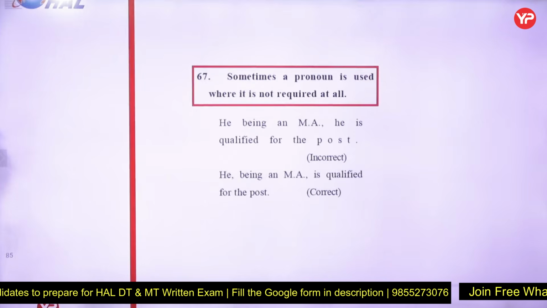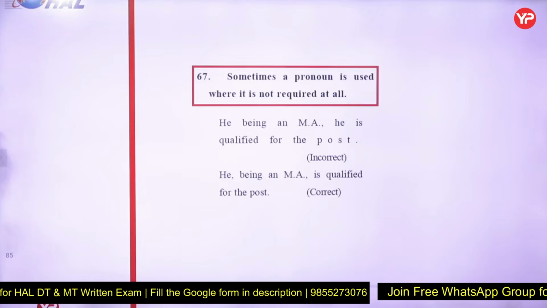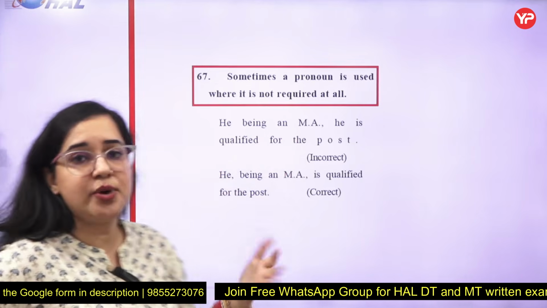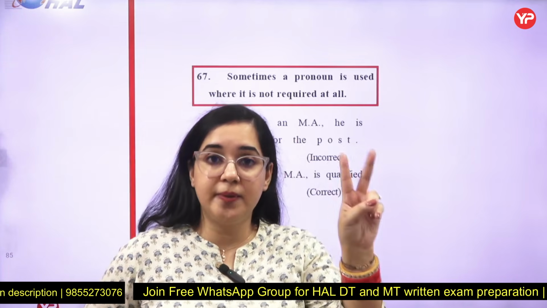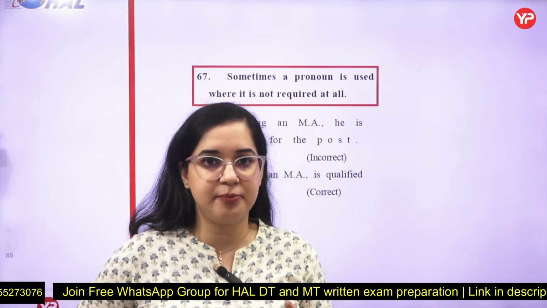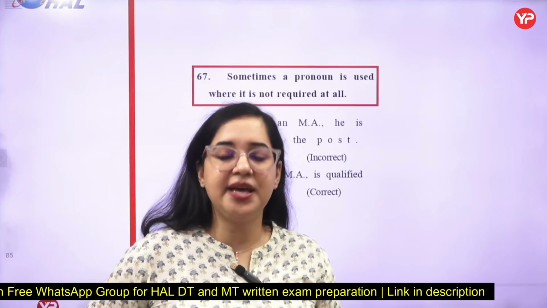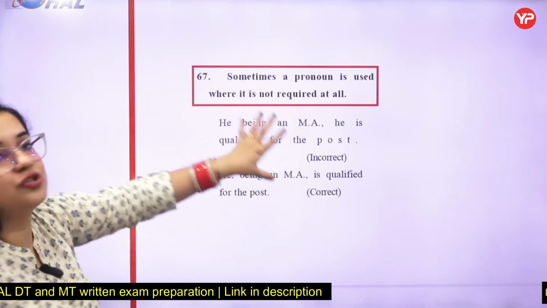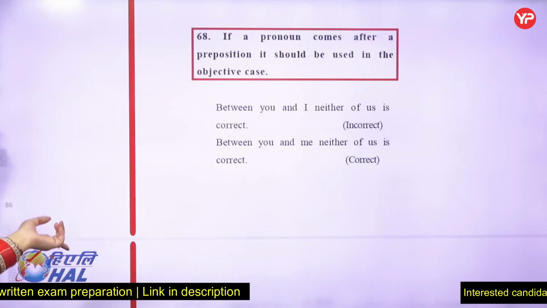67 states, sometimes a pronoun is used where it is not required at all. "It is he being an MA, he is qualified for the post." No, double pronouns should not be there, so no extra pronouns are required. "He being an MA is qualified for this post," right? So double pronouns should be eliminated. Let's go with rule number 68.